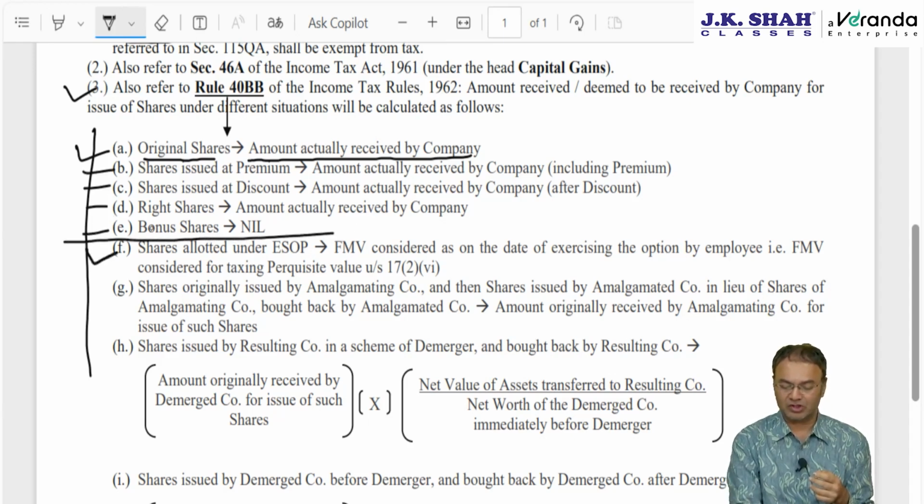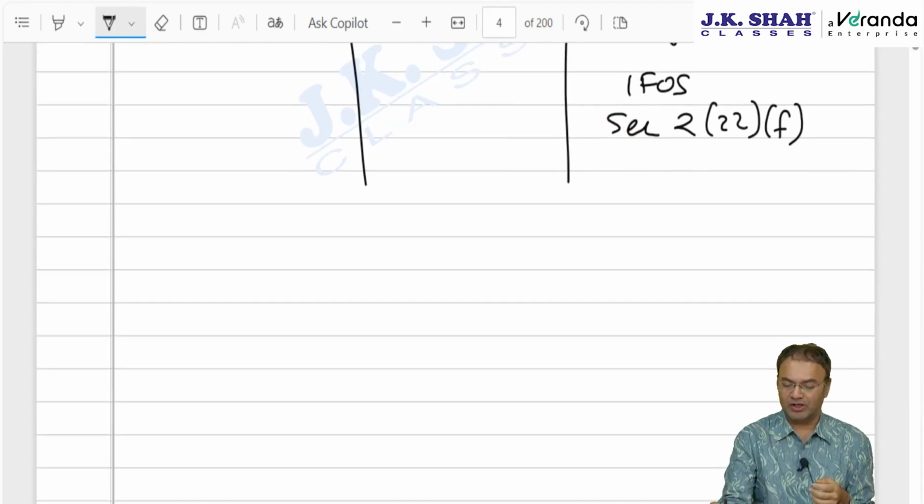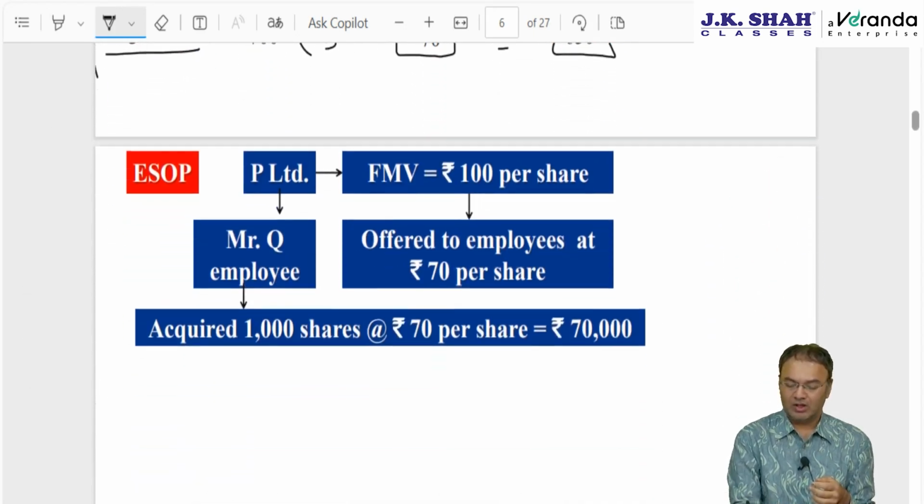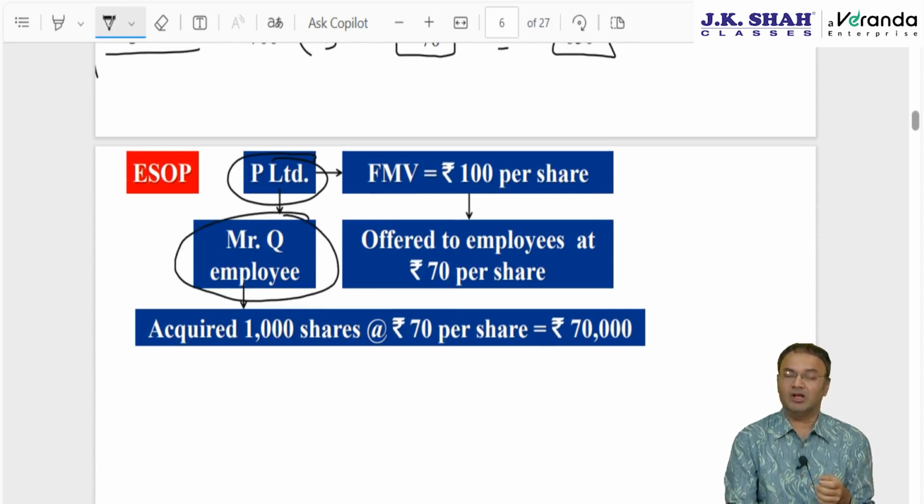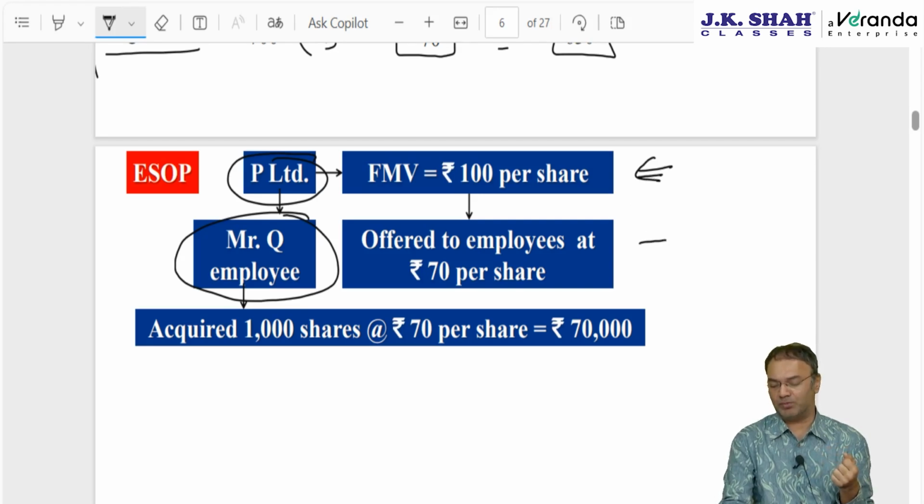Okay, now the next situation is, what if the company had allotted shares to its own employees under employee stock option scheme? So supposingly P Limited is a company and Mr. Q is an employee of that company. The market value of shares of that company is 100 rupee per share. Company offered the shares to employee at 30% discount. Say you are employee, so we will allow you to purchase at 70 rupees. For outsiders 100 rupee, for you 70 rupee. Employee Mr. Q acquired 1000 shares by paying 70 rupee per share, he paid 70,000.